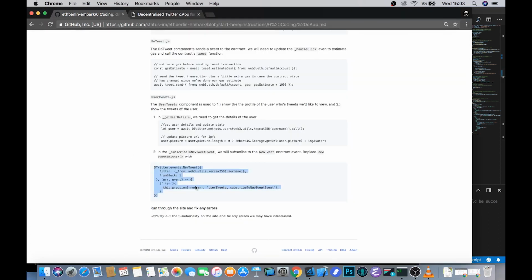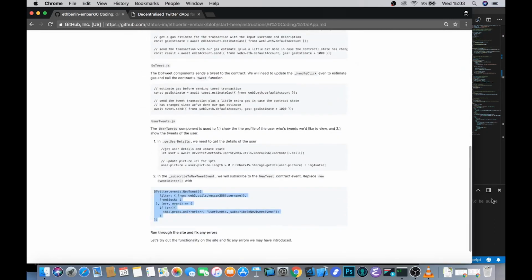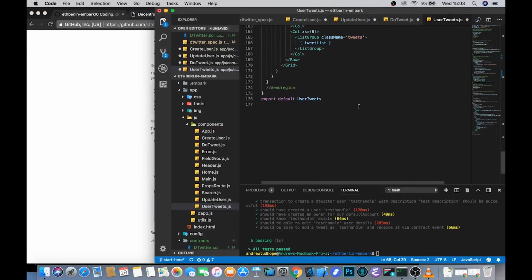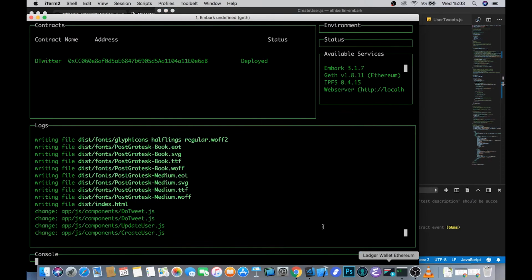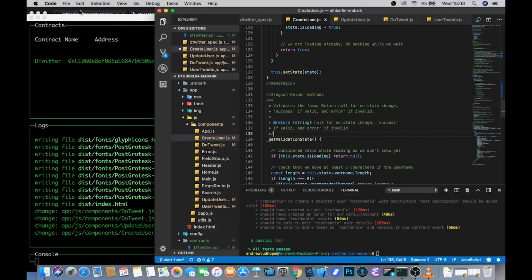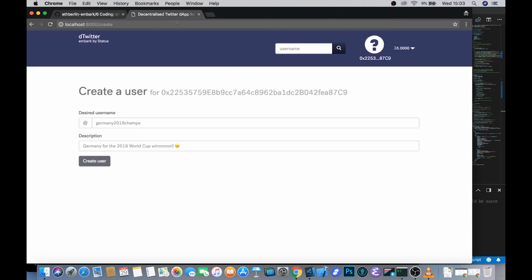So now that we've got all of that done, we should be able to run this and see if there's any errors. So again, we've got live reloading going on for all of this stuff. So if we just save all of those files, we should see that's being reloaded. Let's take a look in our browser. Start off again at localhost 8000.